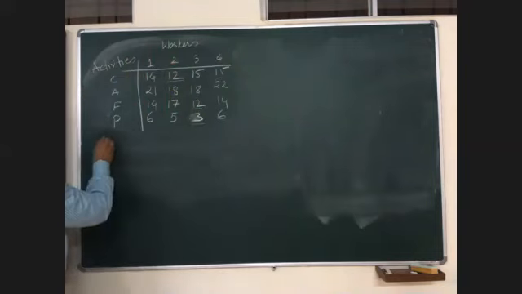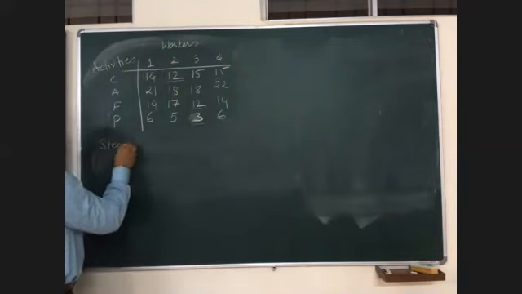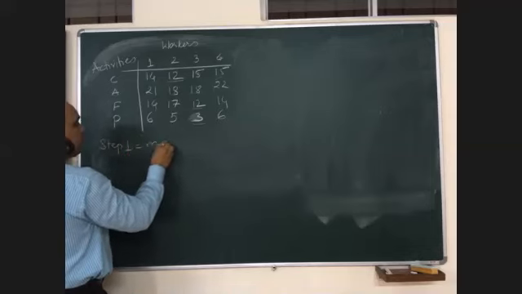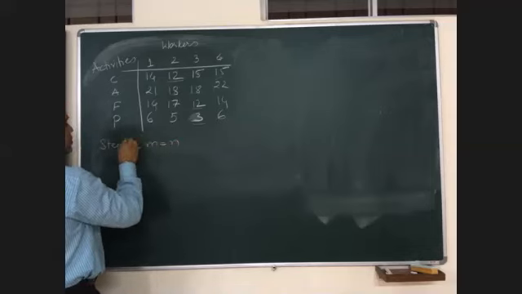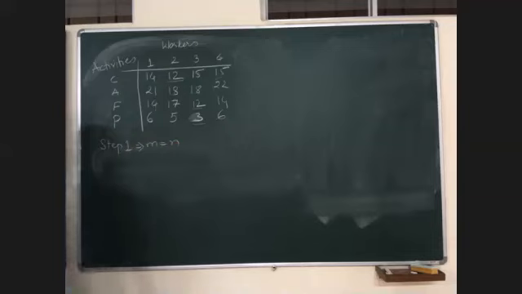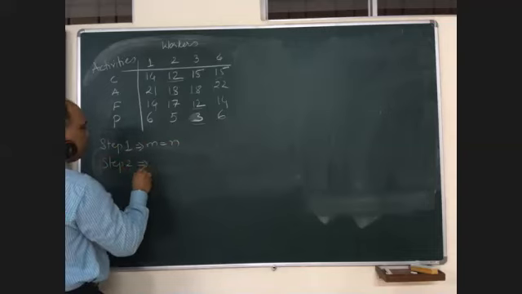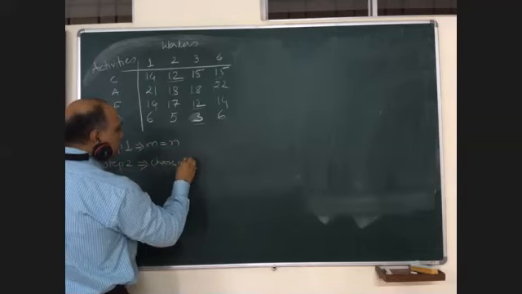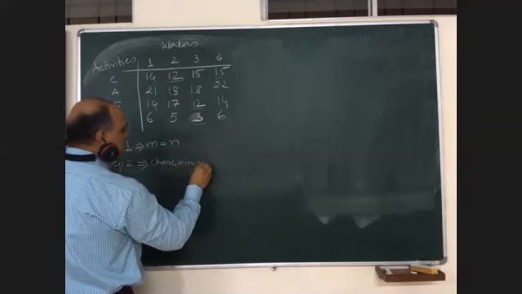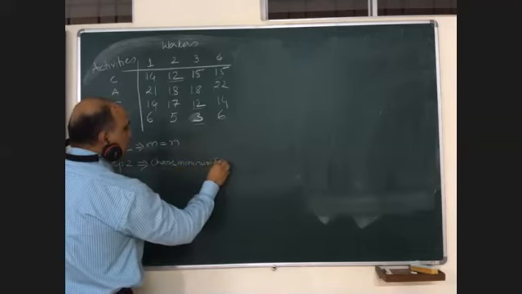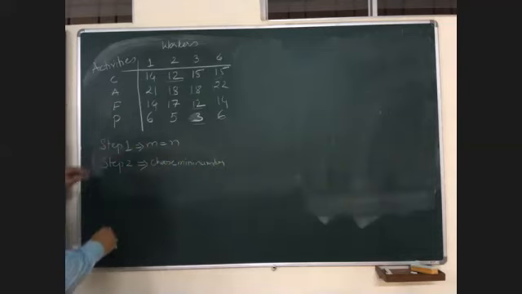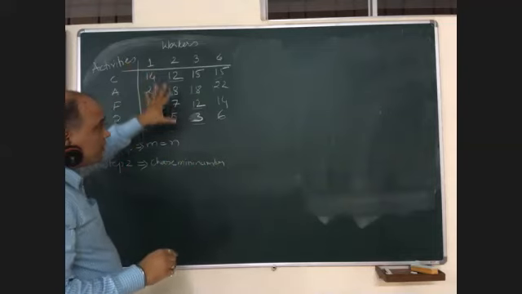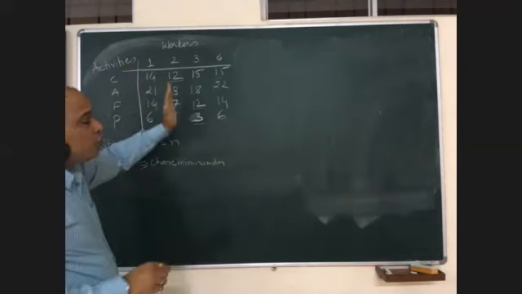Step 1 is to check whether m is equal to n or not. Right? Now, step 2 will be to choose the minimum number from all the rows. You can start from column or you can start from row.